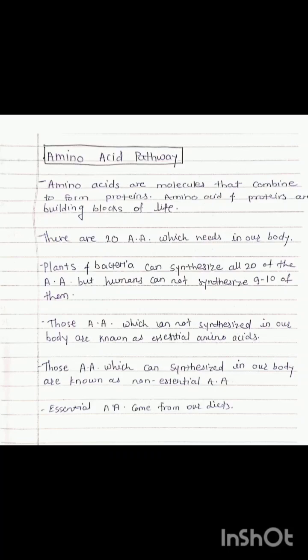Third pathway is the amino acid pathway. Amino acids are molecules that combine to form proteins. Amino acids and proteins are building blocks of life. There are 20 amino acids which are needed in our body. Plants and bacteria can synthesize all 20 of the amino acids, but humans cannot synthesize 9 to 10 of them. Those amino acids which cannot be synthesized in our body are known as essential amino acids. Those amino acids which can be synthesized in our body are known as non-essential amino acids. Essential amino acids come from our diets.